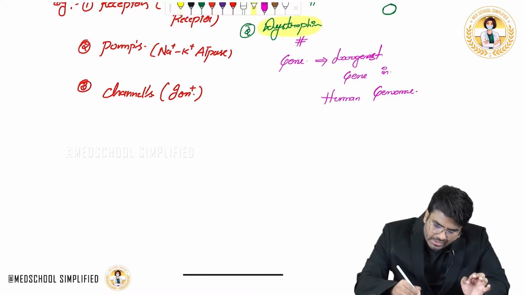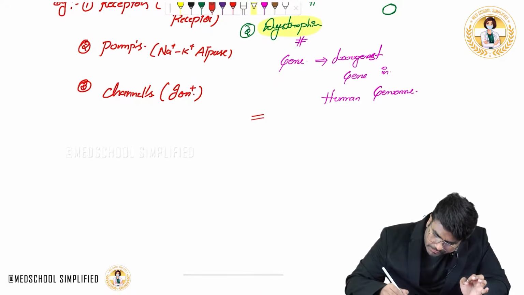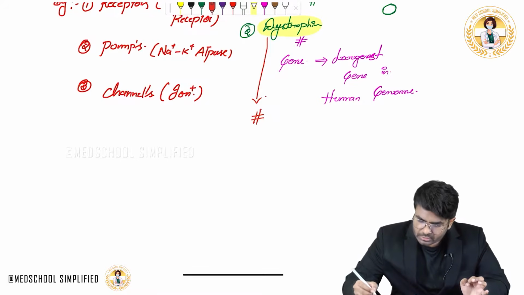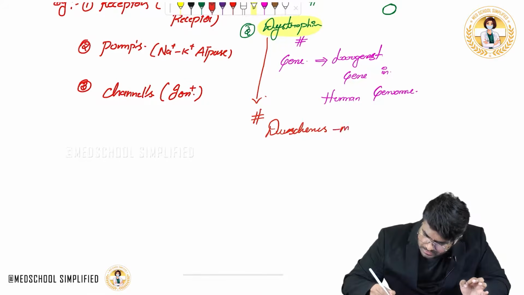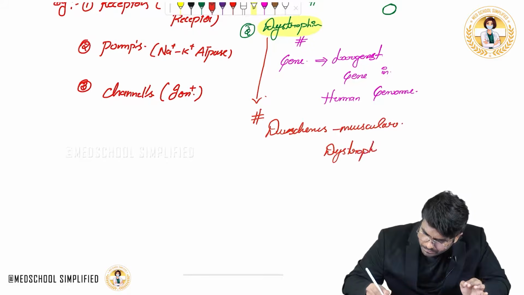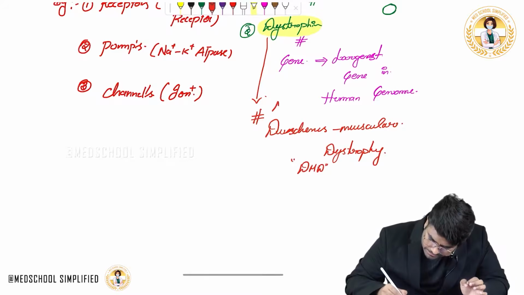What happens if this dystrophin is defective? If the dystrophin is defective, then it is going to cause a condition called Duchenne's muscular dystrophy, simply called DMD. So this Duchenne's muscular dystrophy is due to absence.